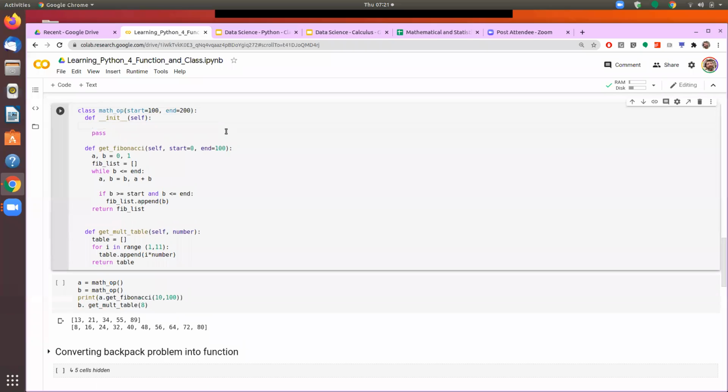So having defined that, we have the possibility of creating different instances. Whatever parameters are coming here, we can give a name to it, self.start is equal to start.